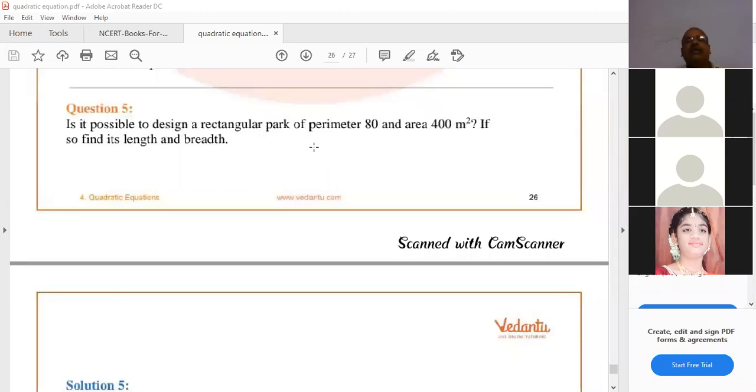L plus B equal to 40 means L equal to 40 minus B. Area formula of rectangle: L into B, length and breadth. So length is 40 minus B, and 40 minus B of B equal to 400.